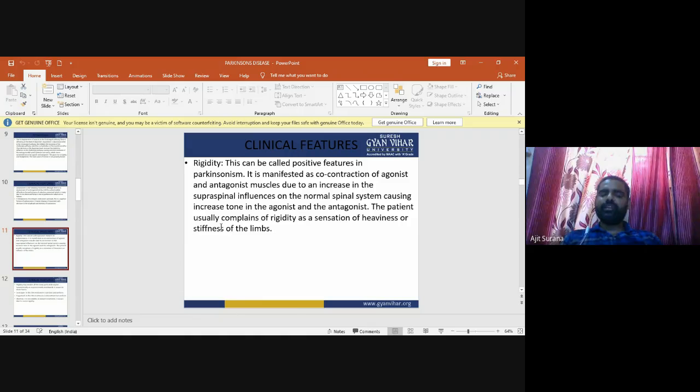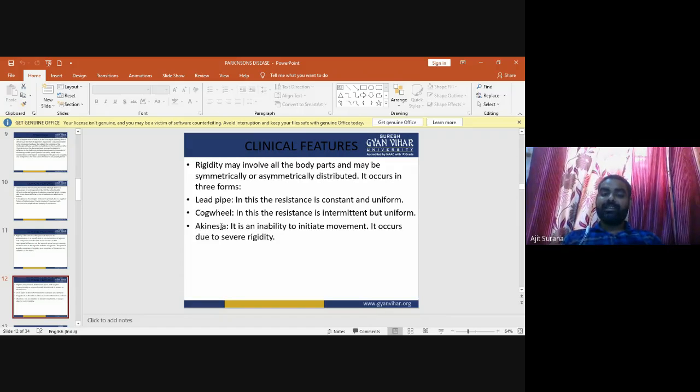The patient usually complains of rigidity as a sensation of heaviness or stiffness of the limbs. Rigidity can involve all the body parts and may be symmetrically or asymmetrically distributed.